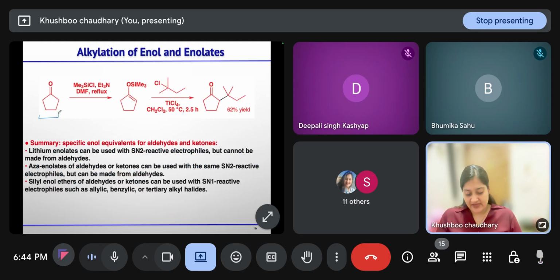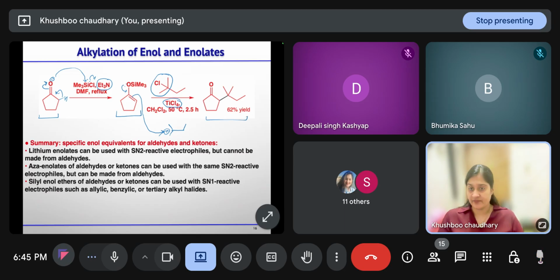Similar example: you have a ketone and you treat it with base. The base takes the proton and generates the enolate. Your enolate attacks the silicon, chloride leaves, and you get this silyl enol ether. Then you have TiCl4 and a tertiary alkyl chloride. First the carbocation is generated, and then your silyl enol ether reacts at this carbocation to form this product.